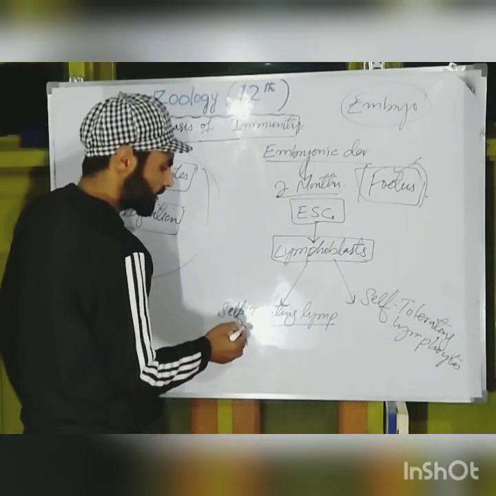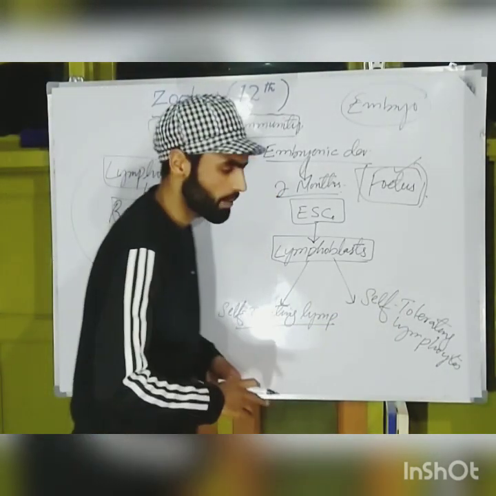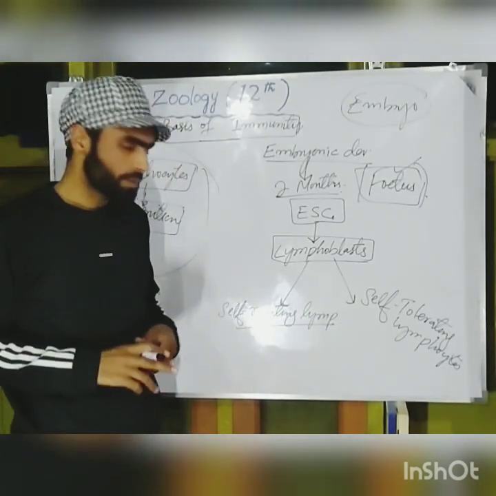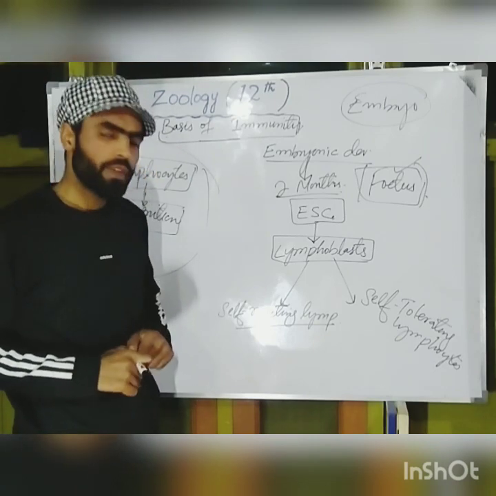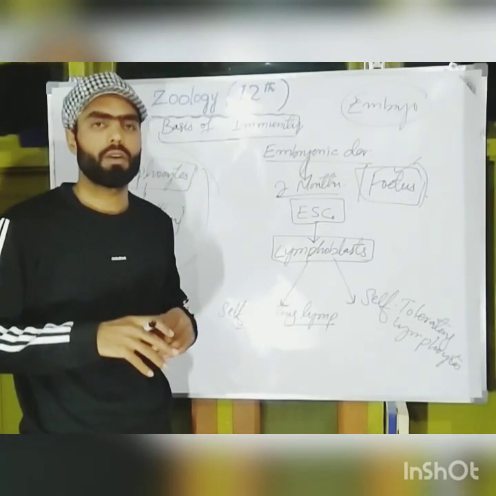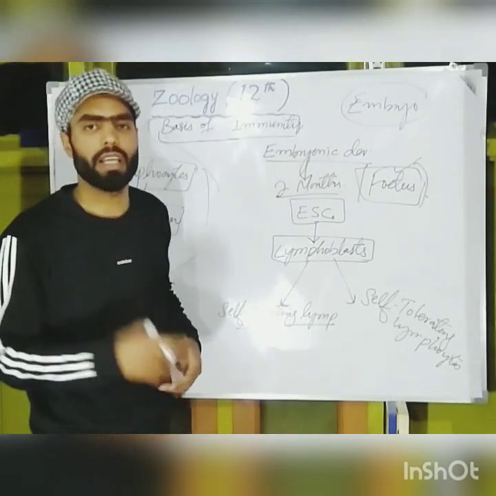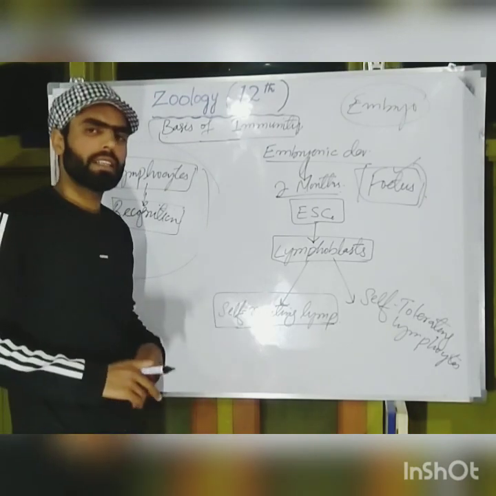So there will be formed self-reacting lymphocytes and self-tolerating lymphocytes. And what are these self-reacting lymphocytes? These are those lymphocytes that reacted with self cells, or cells of the fetus, self cells and self proteins or self antigens. We call them self-reacting lymphocytes.